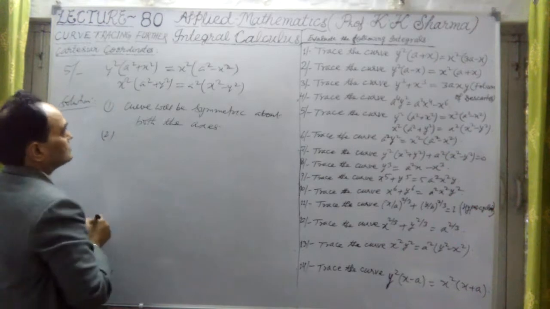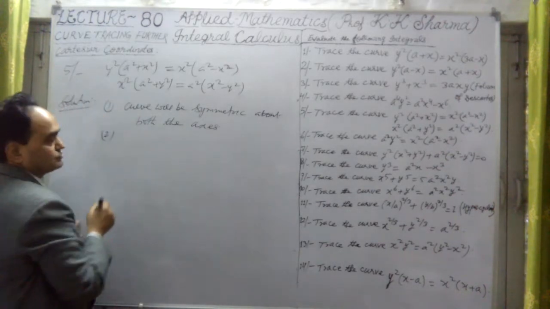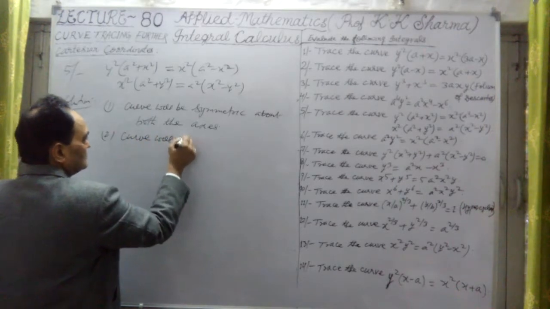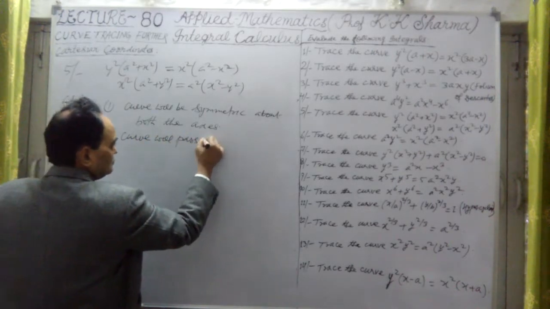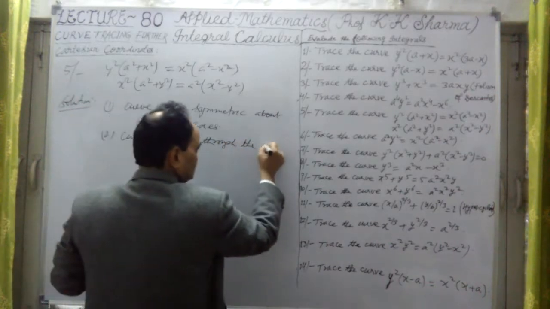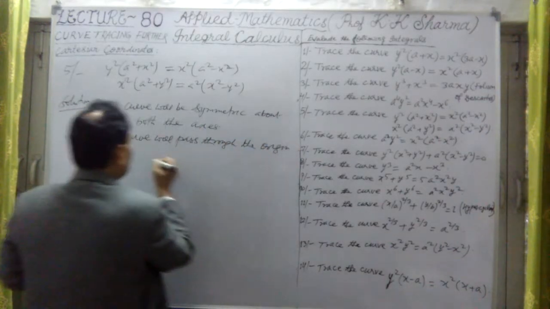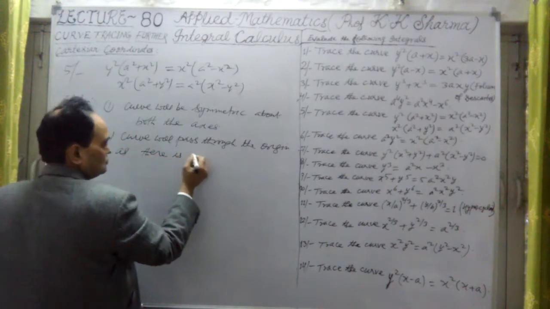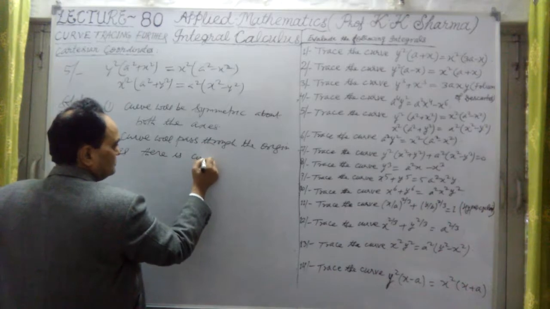Second point, the curve will pass through the origin, as there is no constant independent term.